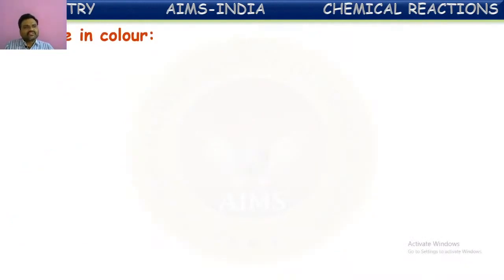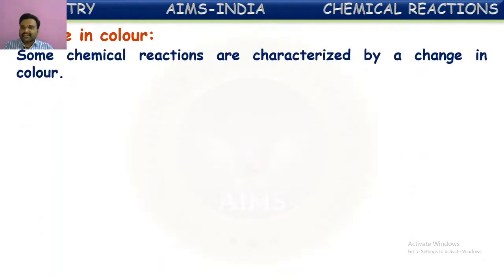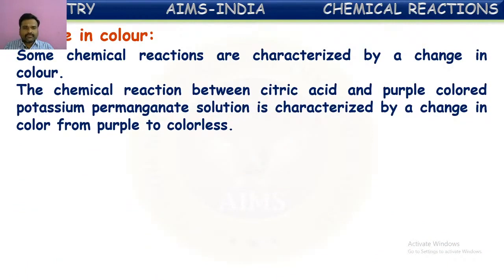Next characteristic is color. Some chemical reactions are characterized by a change in color also. For example, the chemical reaction between citric acid and a purple colored potassium permanganate solution is characterized by a change in color from purple to colorless. Generally, citric acid we can observe in citrus fruits like lemon. Of course, they may contain some other acids also, but citric acid will be in citrus fruits like lemon.